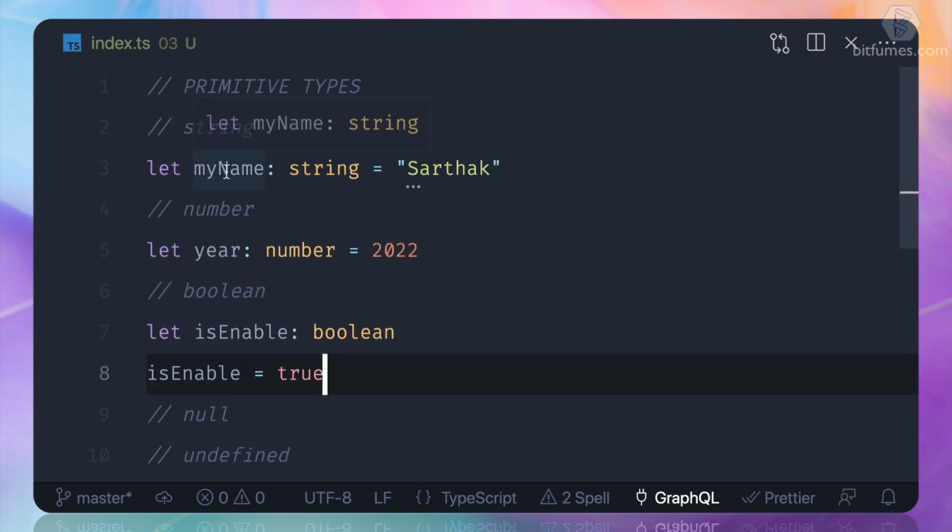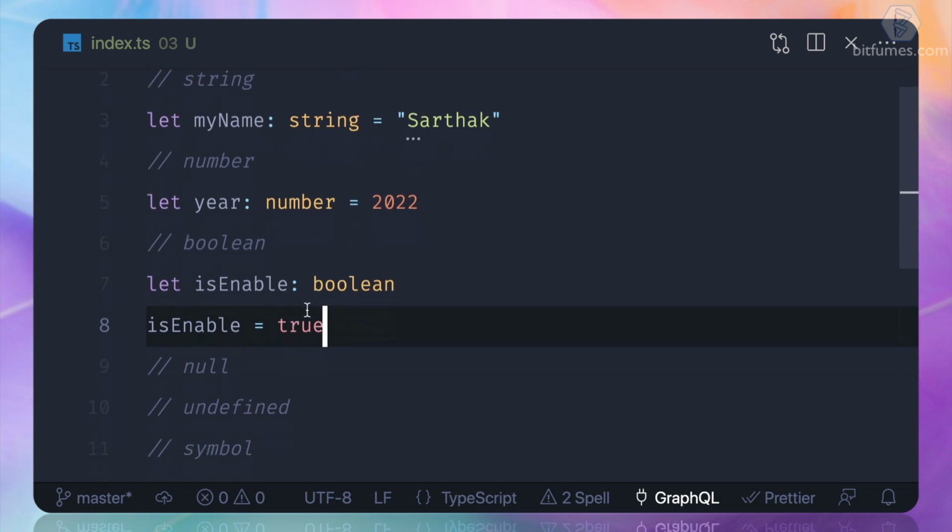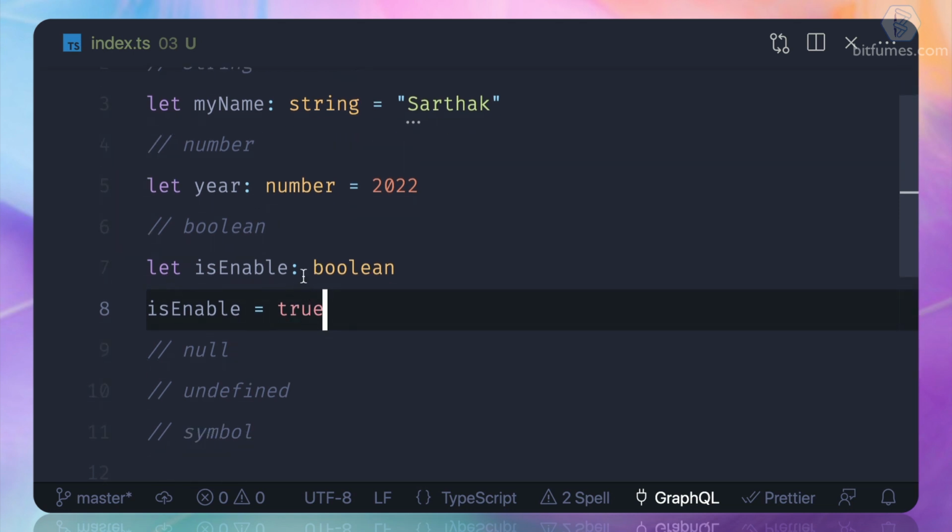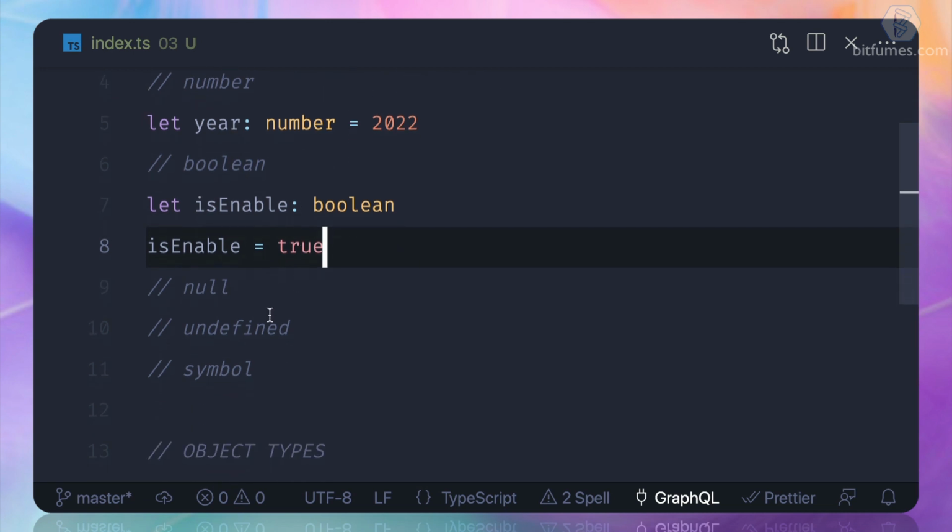In the earlier case, we said the variable, its type and its value all in the same line, all at once. And this is true for any types. You can define it for any kind of types. And null, undefined and symbols are super easy, just like this.